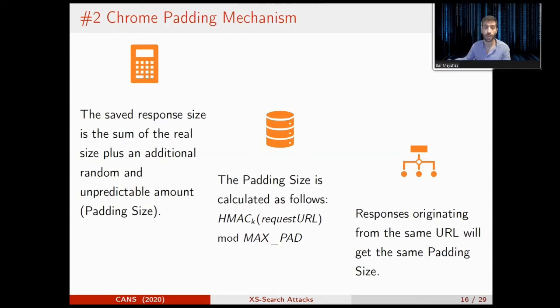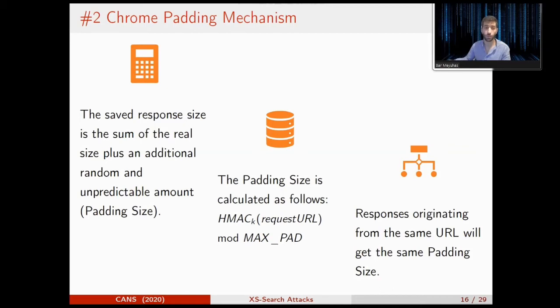Google added a padding size, an unpredictable number of bytes, to the real size of the response. That way, an attacker that will use the query usage and quota function to measure the usage of the cache will not find the real size of the response, but a padded one.